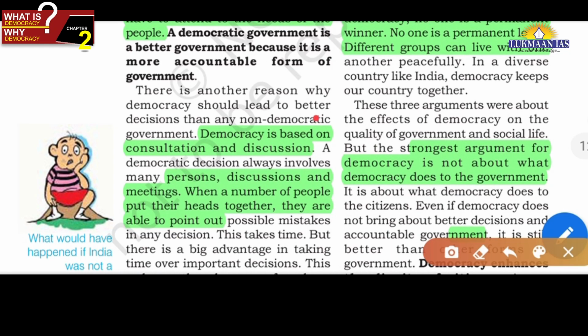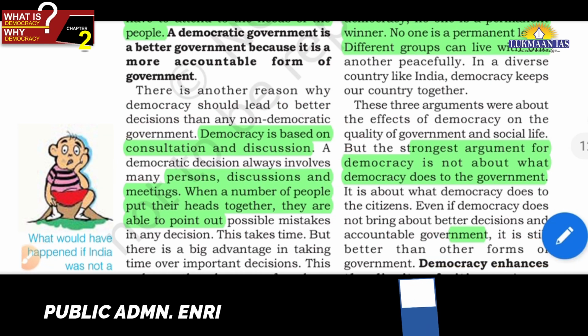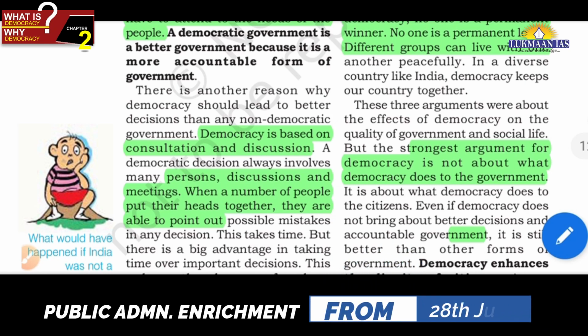Then another reason why democracy is important is that democracy is based on consultation and discussion, friends. And this consultation and discussion is very important, friends. It is a very important pillar of democracy. If these things are not there, democracy will not be there.